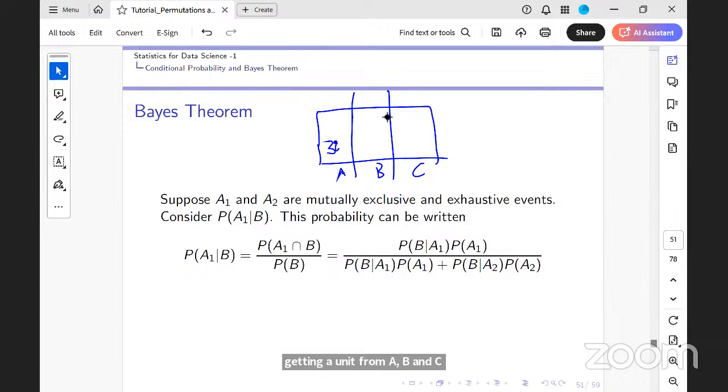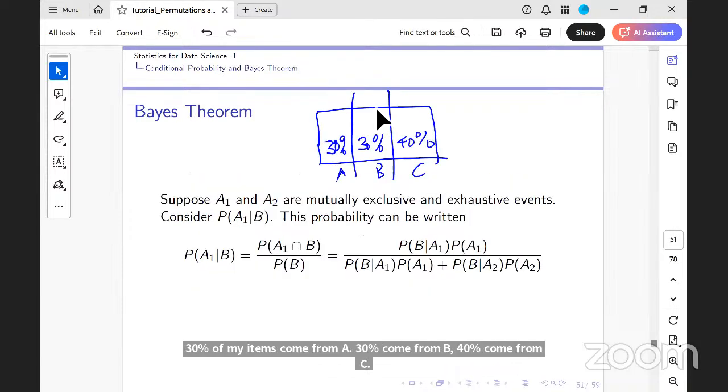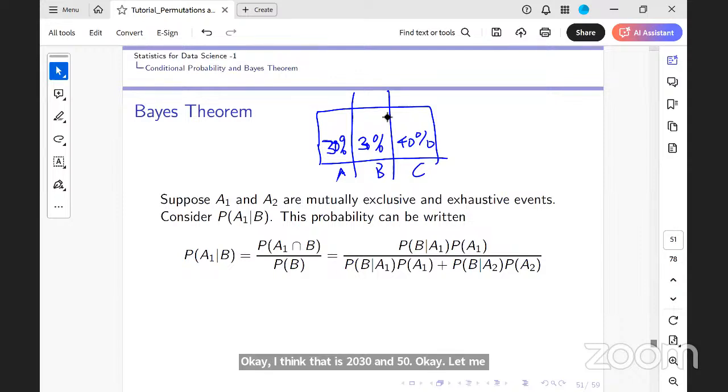Assume 20% of my items come from A, 30% come from B, and 50% come from C. Is this clear? Now, these are the items. These are 100 items.